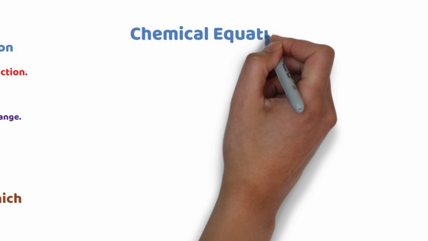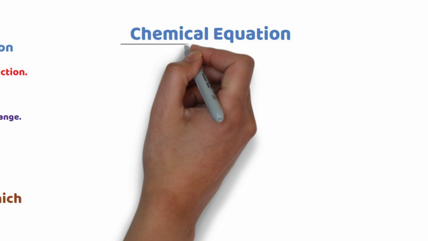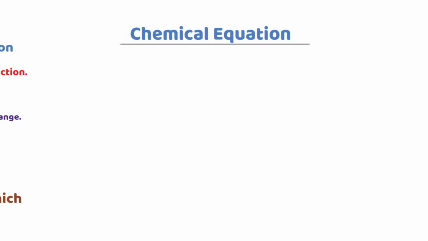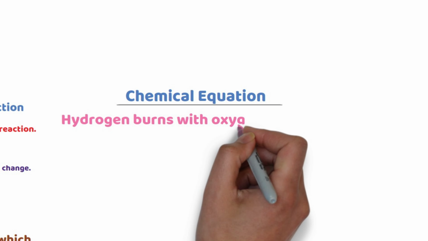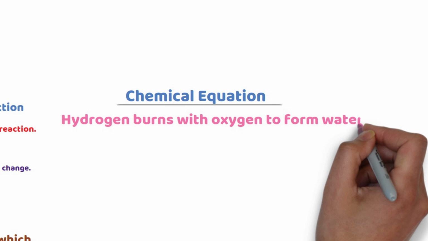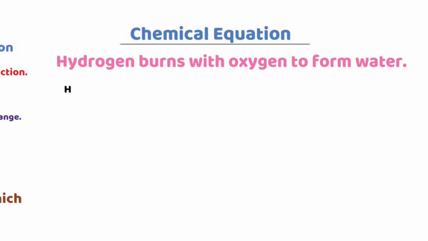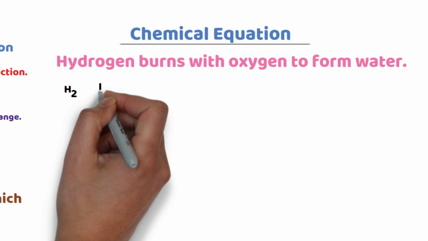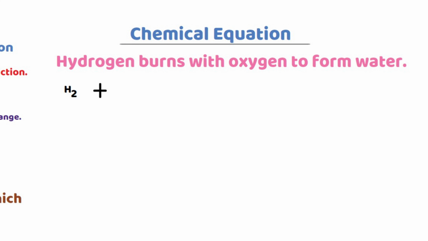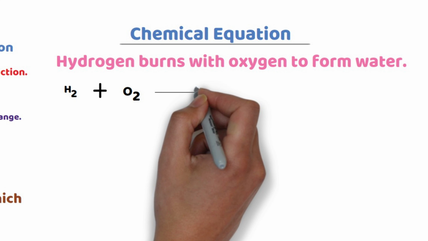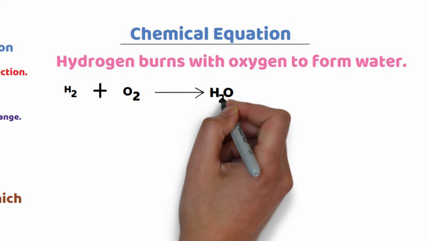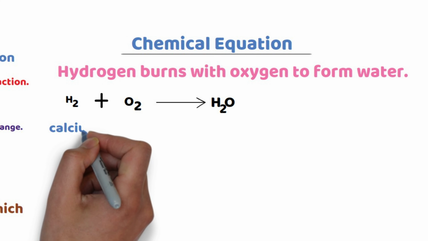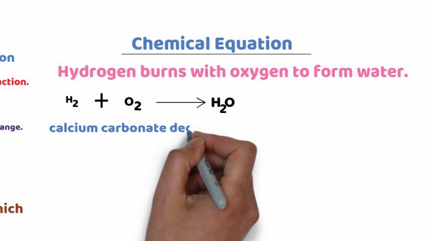Now let us see what is meant by a chemical equation. Here we have a different example. Hydrogen burns with oxygen to form water. This is a chemical reaction stated in words. Now, H2 is the formula of hydrogen molecule, reacting with O2, which is the formula of oxygen molecule, to produce water. This is a chemical equation because it is represented by symbols and formulas.